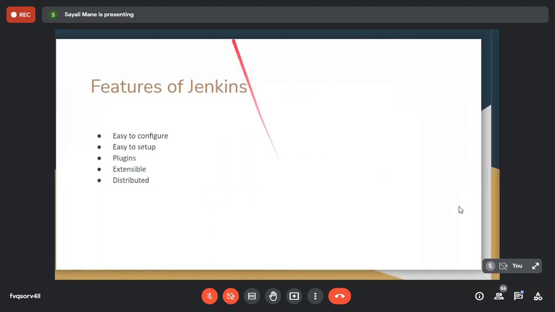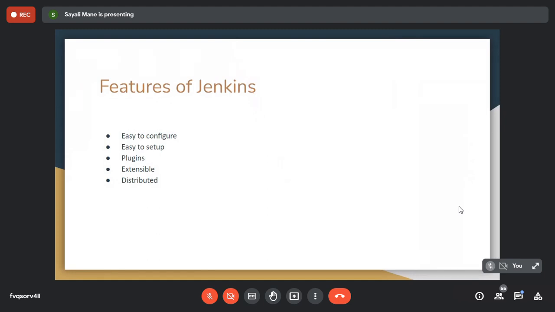Next, these are the features of Jenkins. So why is Jenkins used? Because it is easy to configure and set up. Different plugins are available, and you do not need to install them manually. You can simply install them on the Jenkins platform and then use them. We'll see these plugins in our experiment 4. It is extensible and distributed also. These are the features of Jenkins.